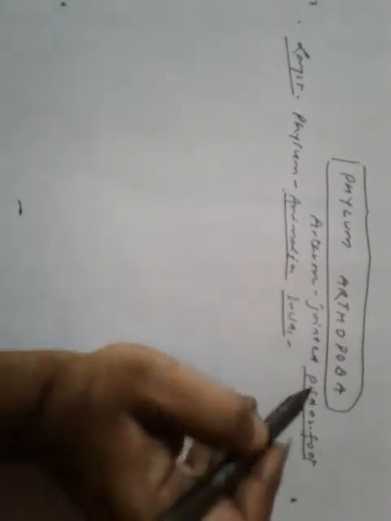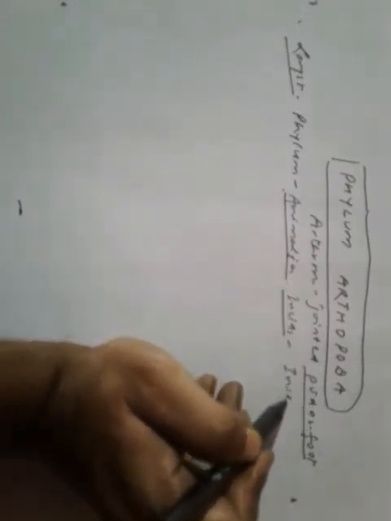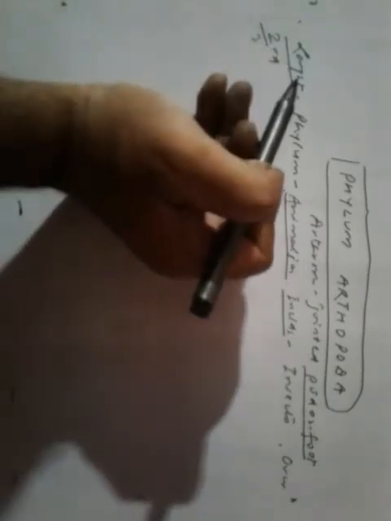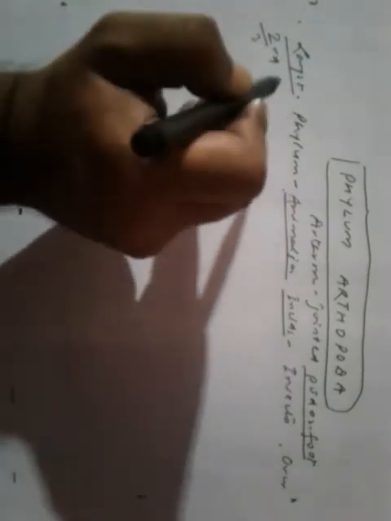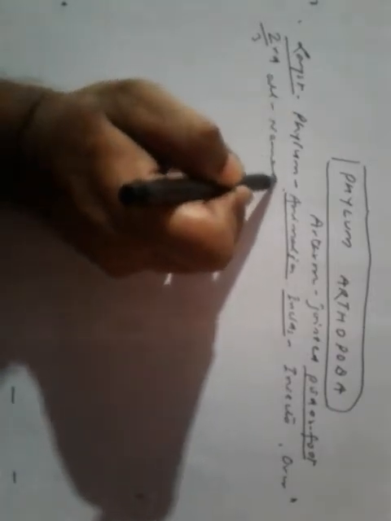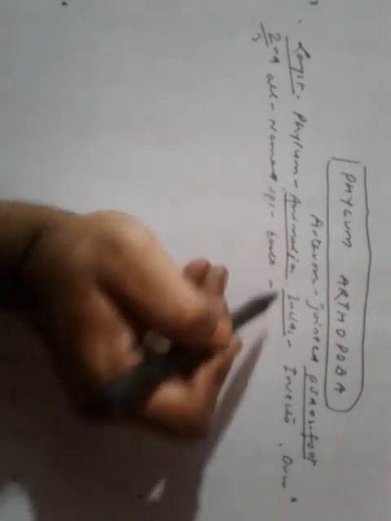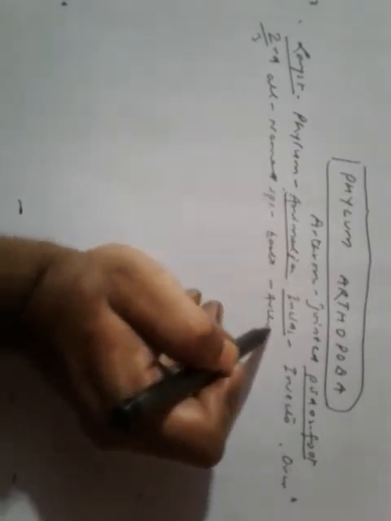It includes insects. Over 2/3 of all named species on earth are arthropods.